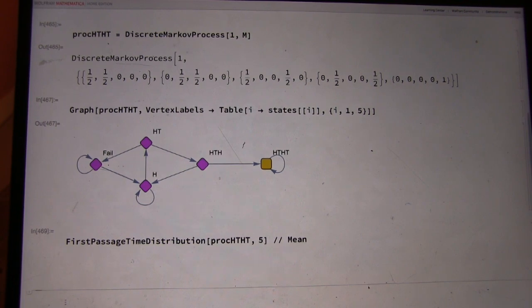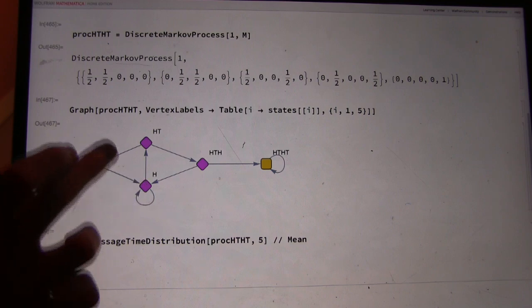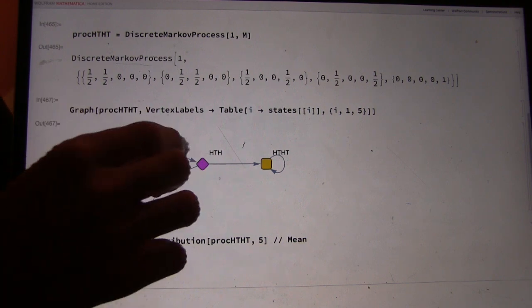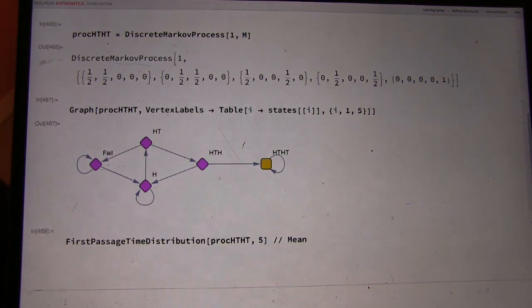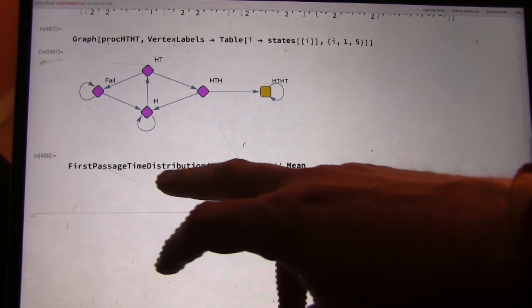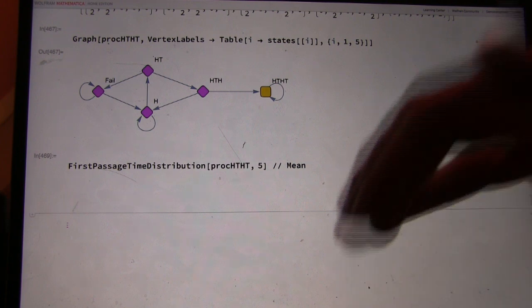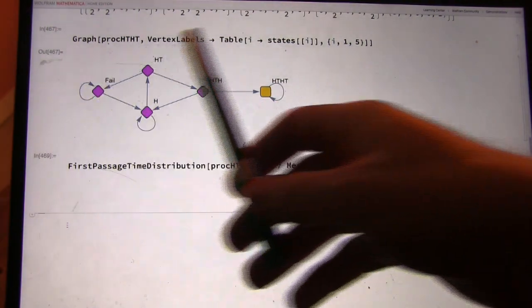The different paths you can move from each state. So at fail, you can stay at fail. If you go to head, you can stay at head or go to head-tail. And you can go two different ways from head-tail-head: either to this final state or back to head. Okay. And this next command, first passage time distribution, where we're looking for the mean, tells us on average the number of steps it takes starting from the beginning to get to the end.